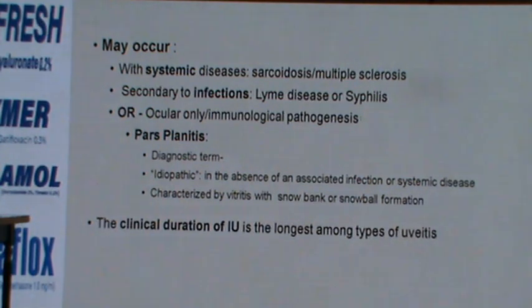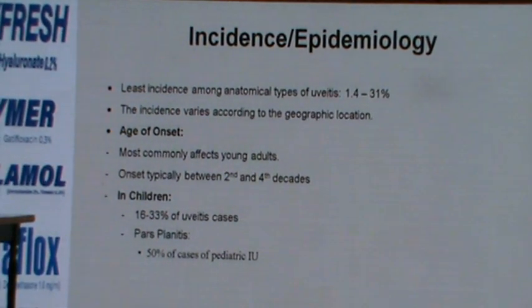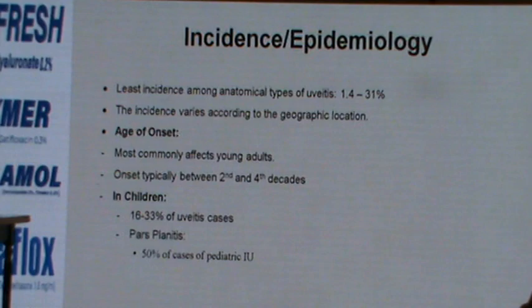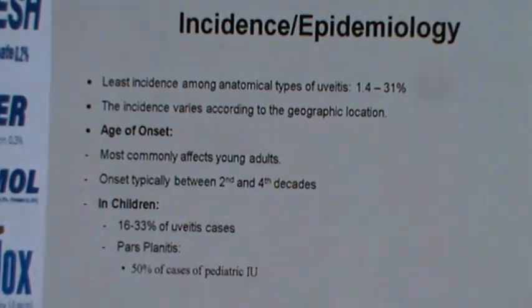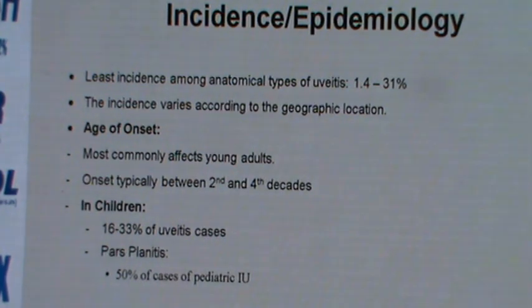The clinical duration of intermediate uveitis is usually the longest because it has a very insidious onset. Amongst all the anatomical types of uveitis, whether anterior, posterior, or pan, it has the least incidence, and the incidence varies according to the geographic location. It's usually more common in young adults between the 2nd and 4th decade. In children, it accounts for 16 to 33% of uveitis cases.